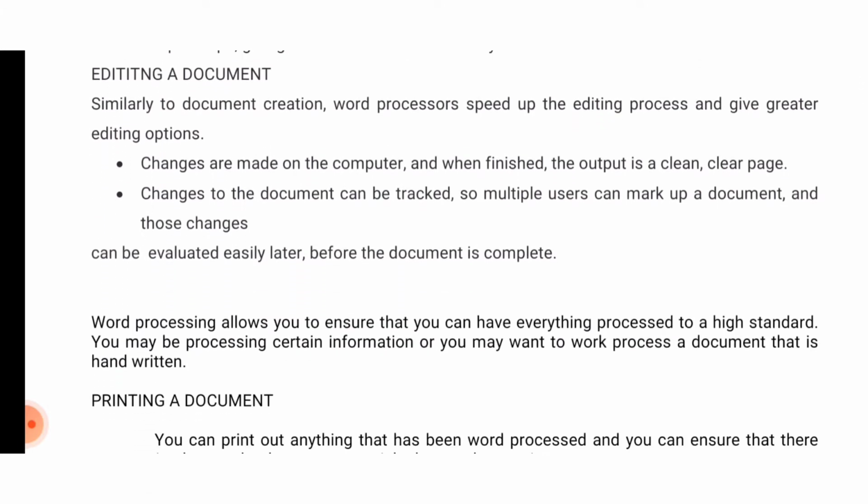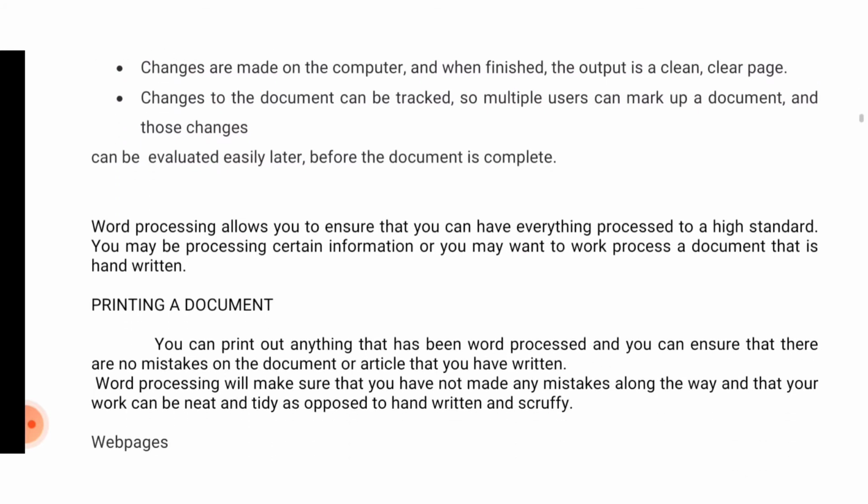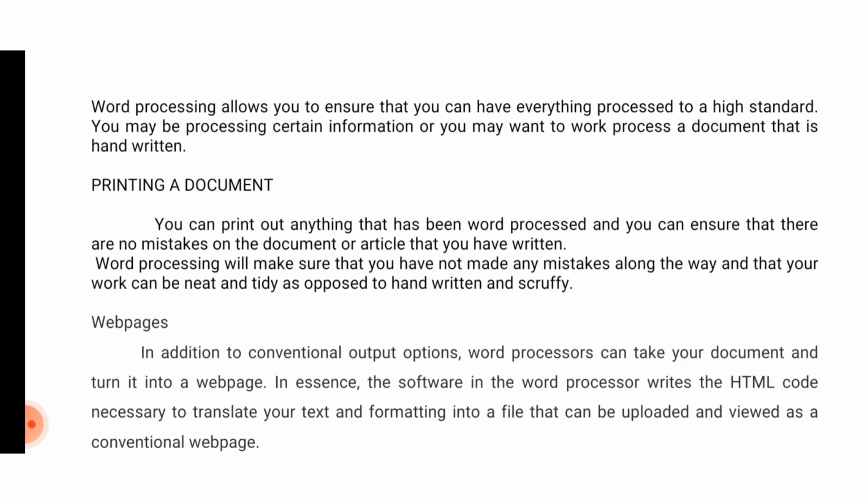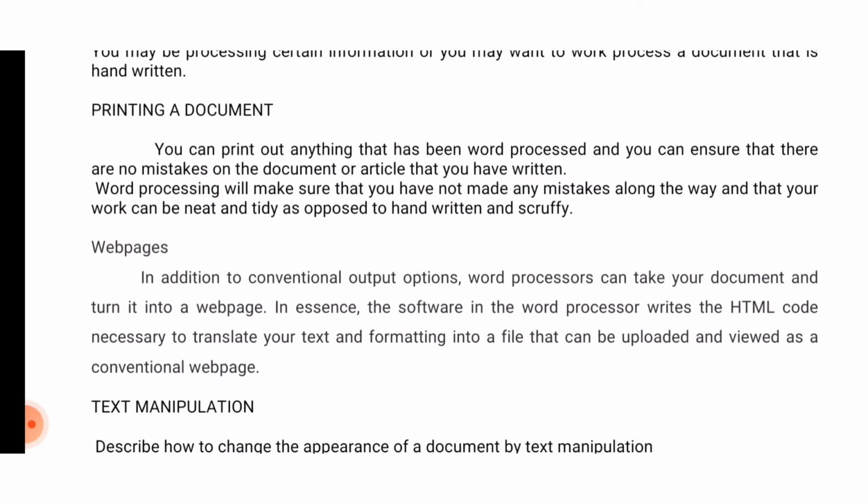Changes to the document can be tracked so multiple users can mark up a document and those changes can be evaluated easily later, before the document is complete. Word processing allows us to ensure that we can have everything processed to a high standard. You may be processing certain information, or you may want to process a document that is handwritten.